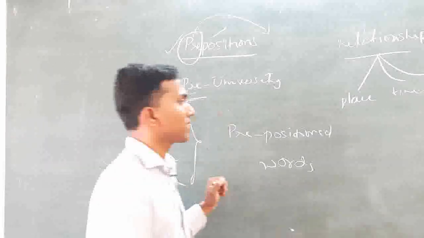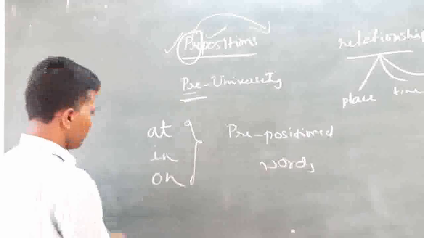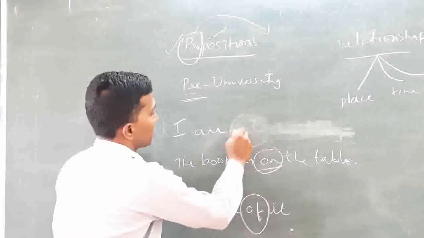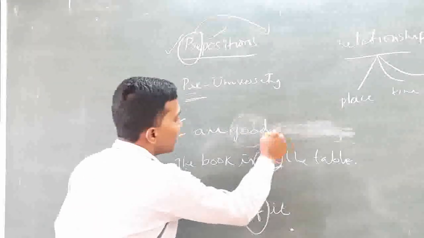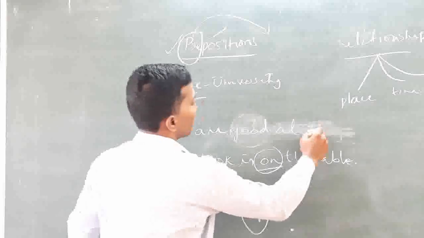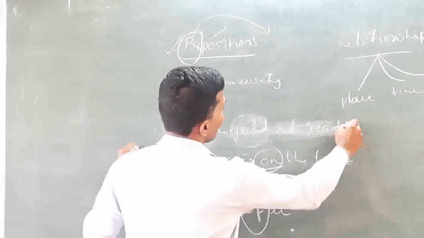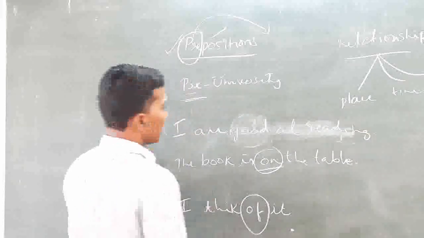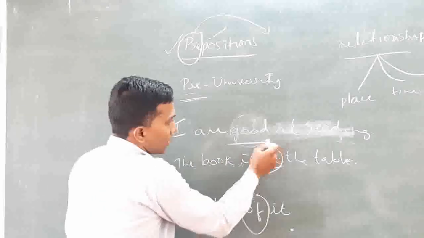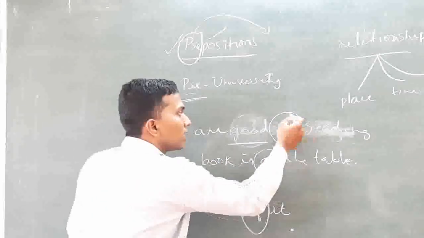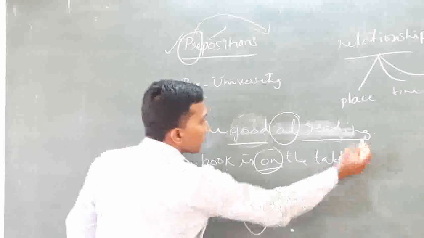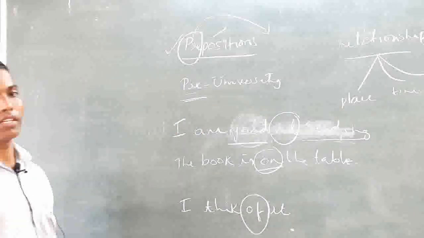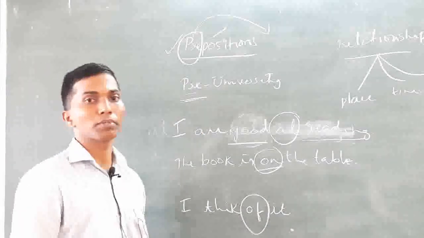Okay, look at this example. No meaning at present. I am good at reading. Look at this word and what has come after the preposition. These things are to be understood properly to understand prepositions.